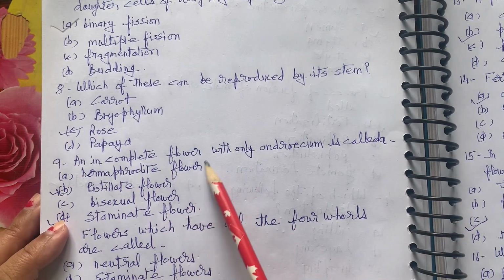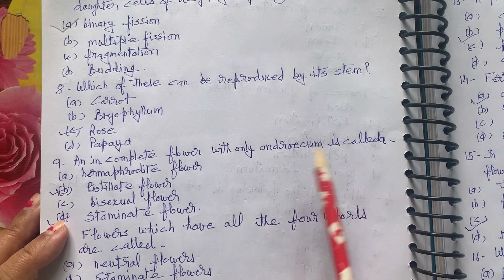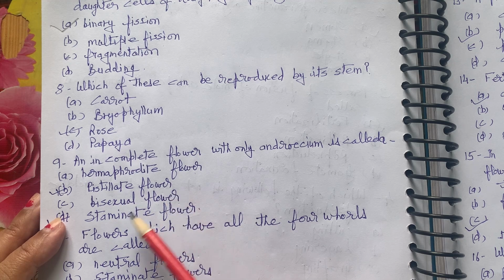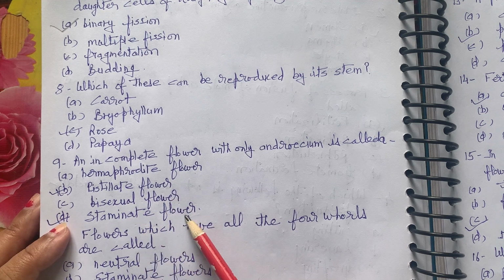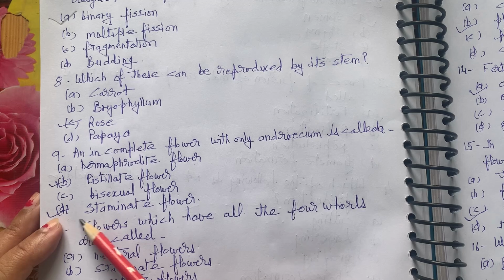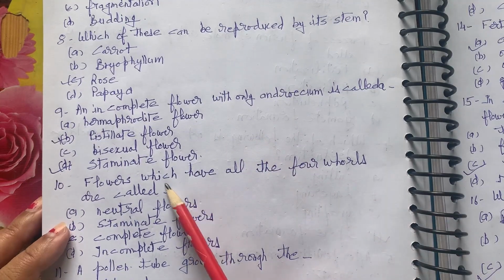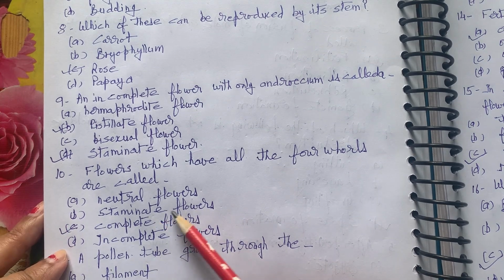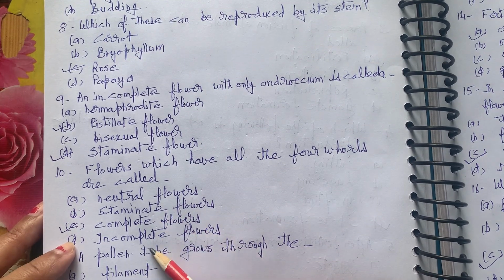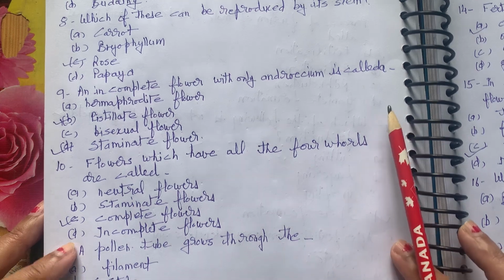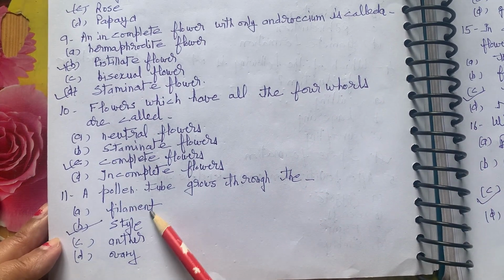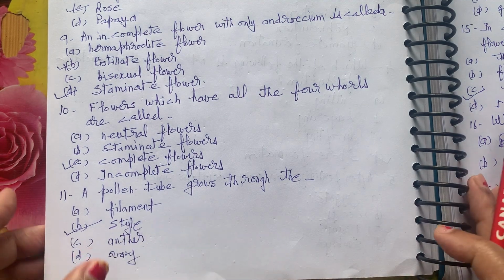An incomplete flower with only androecium is called a hermaphrodite flower, pistillate flower, bisexual flower, staminate flower. Correct option, staminate flower. Flowers which have all the four whorls are called neutral flowers, staminate flowers, complete flowers, incomplete flowers. Correct option, complete flowers. A pollen tube grows through the filament, style, anther, ovary. Correct option is style.